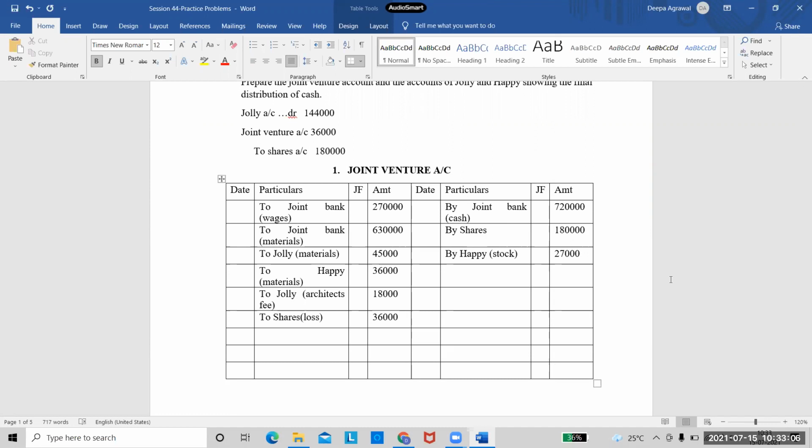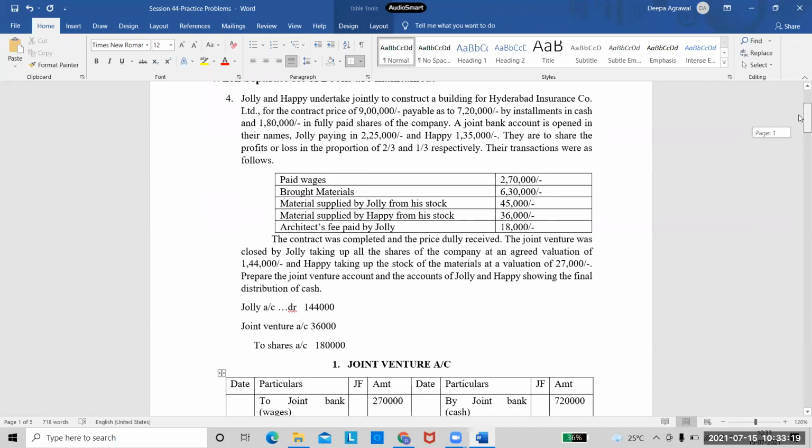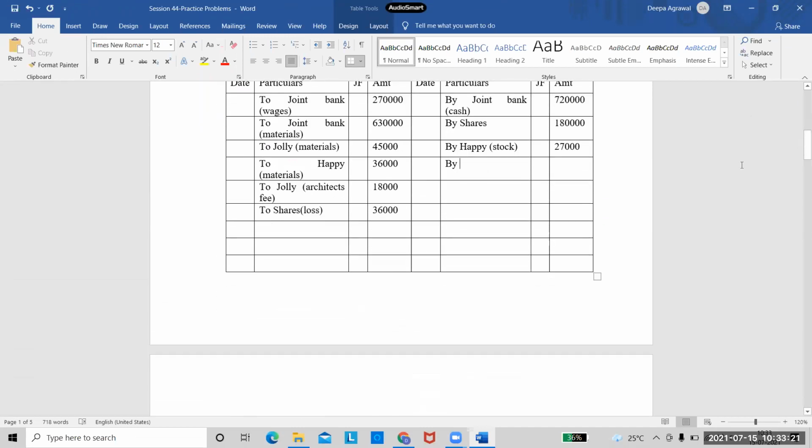Is that clear? Yes, ma'am, understood. So now tell me, what is the loss here? Here the debit side is more, so we are getting some loss. And that loss should also be divided between Happy and Jolly, Jolly and Happy, in the ratio of 2:1.